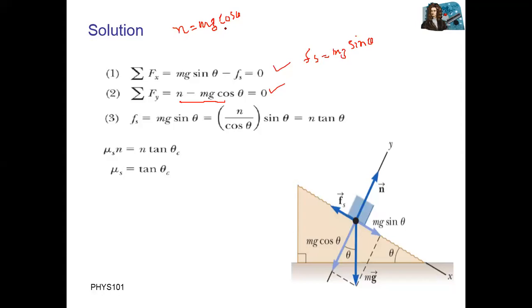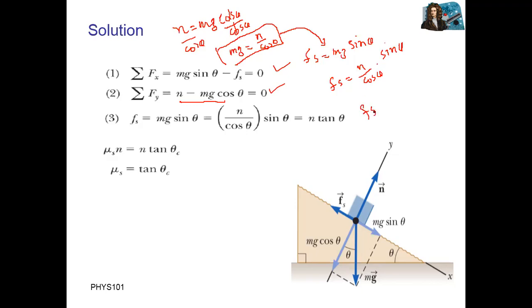If you divide both sides by cosine theta to find the value of mg, cosine theta will cancel, and we have mg equal to n divided by cosine theta. Now if we replace the value of mg in the first equation, we have static friction equal to n divided by cosine theta multiplied by sine theta.